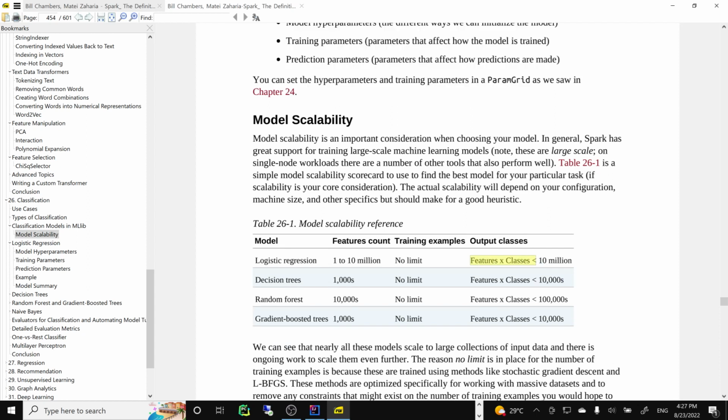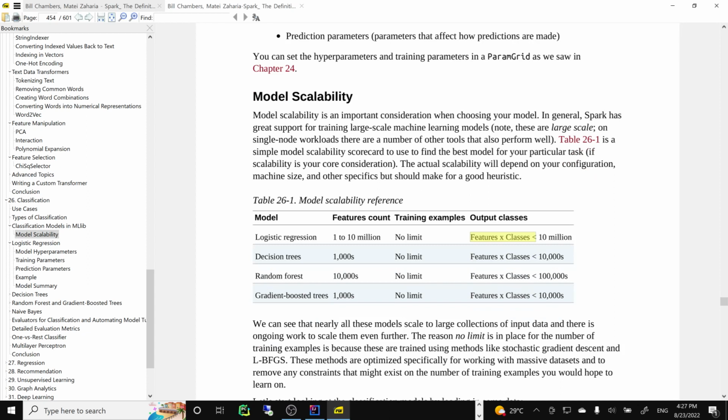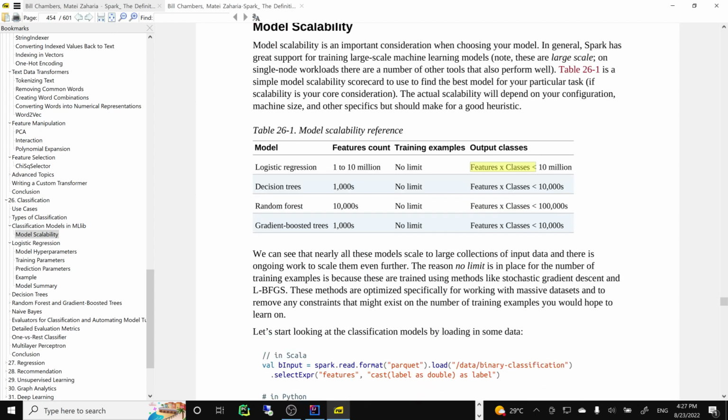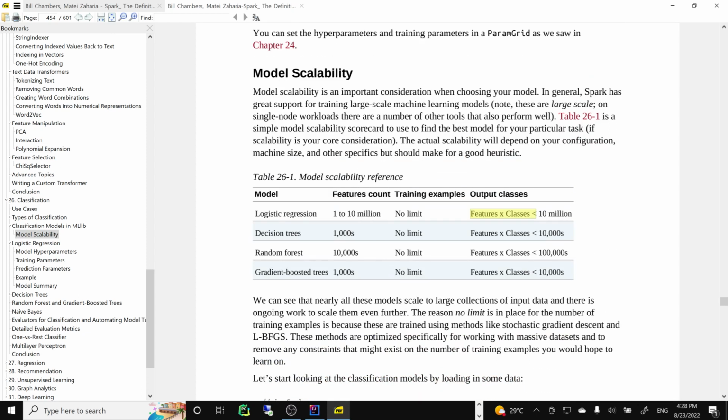So again, no limit basically. Of course, if you have a billion rows of data, this will take a while. But let's start.